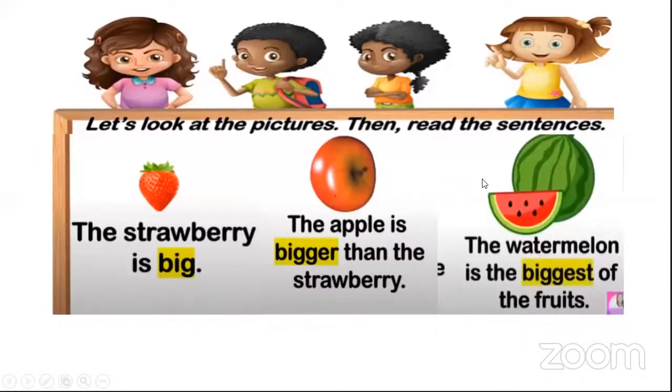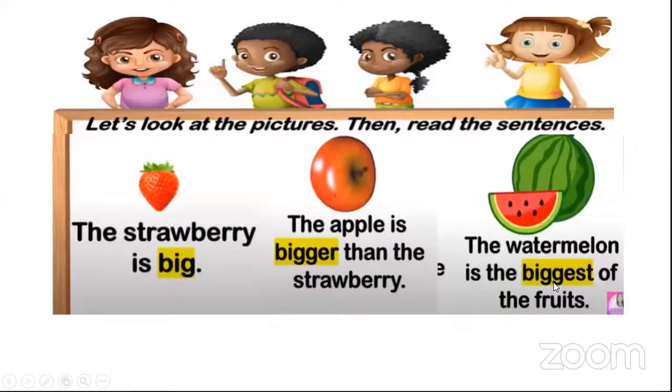Now the next one. Which fruit can you see here? Watermelon. Yes. And how is the watermelon? The watermelon is biggest. Yes. So the watermelon is the biggest of these two fruits, the apple and the strawberry.